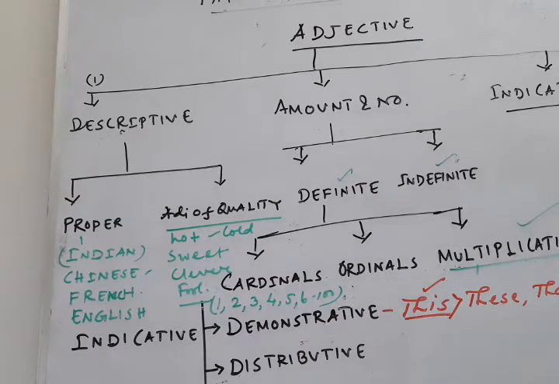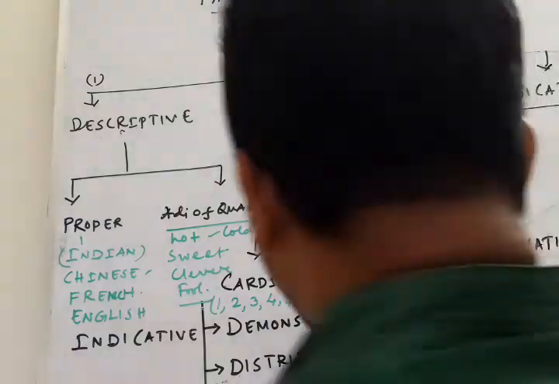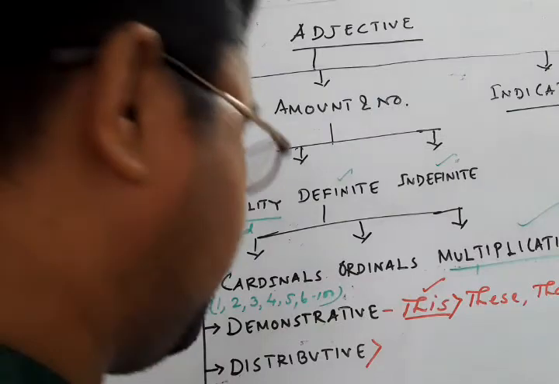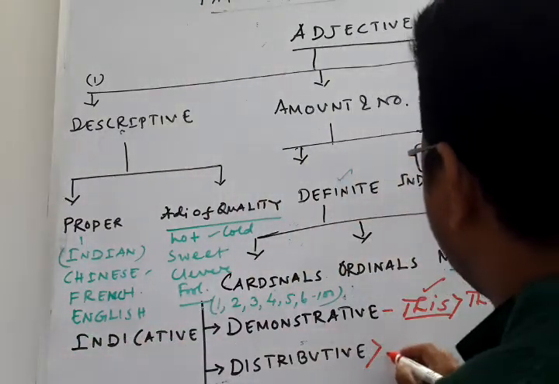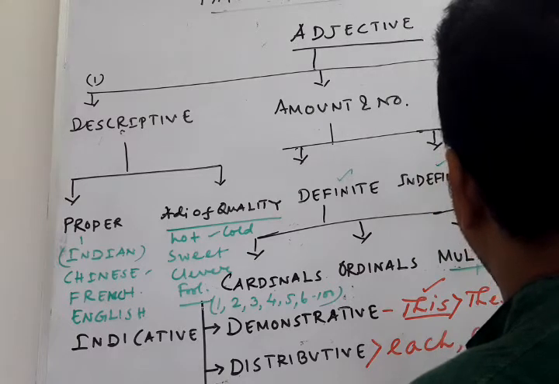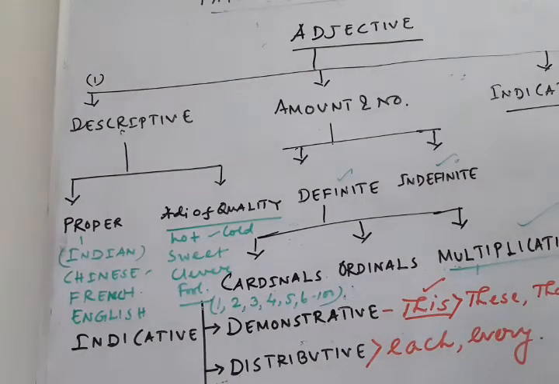Got my point? Next comes distributive adjectives. What are the distributive adjectives? Suppose, each, every, either, neither.